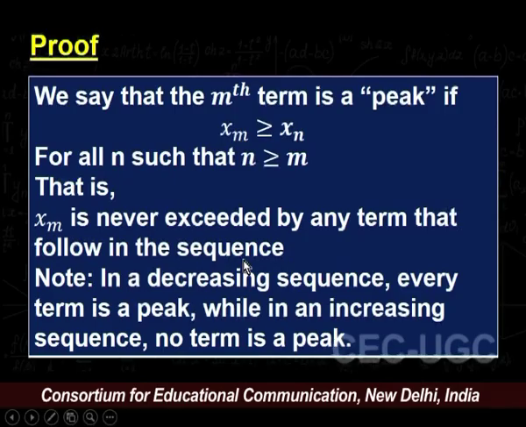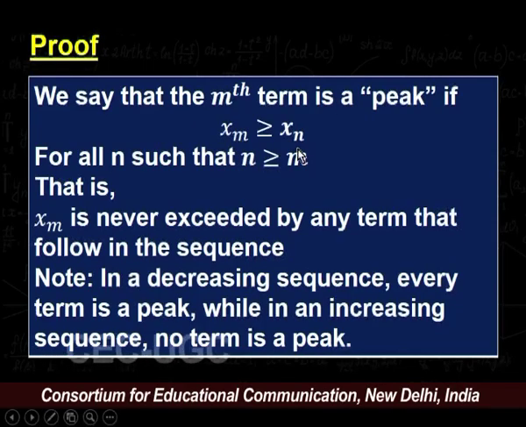For that, let us understand the term peak. We say that the mth term is a peak if xm is greater than or equal to xn for all n such that n is greater than or equal to m.